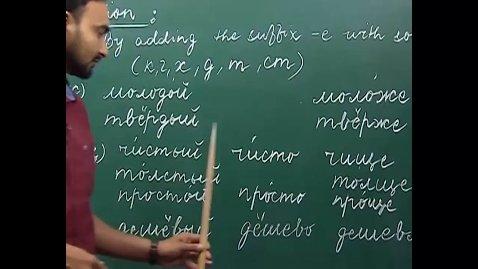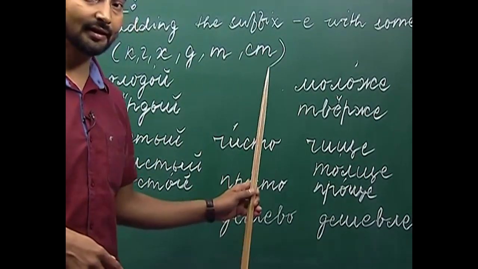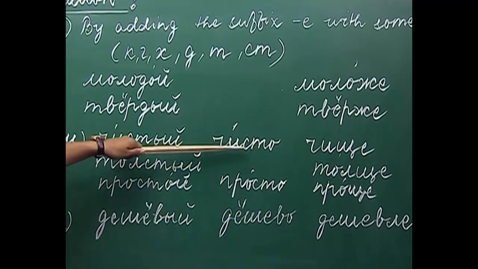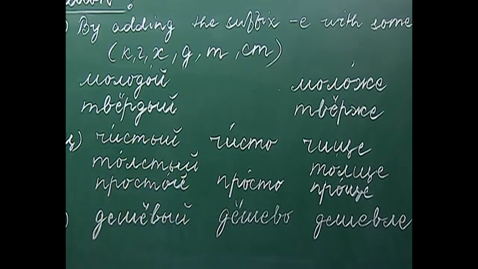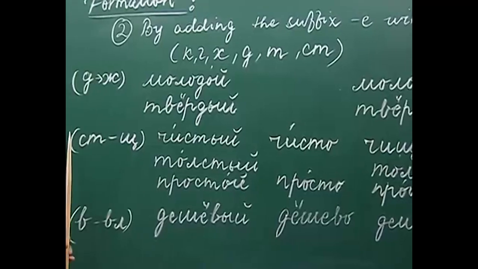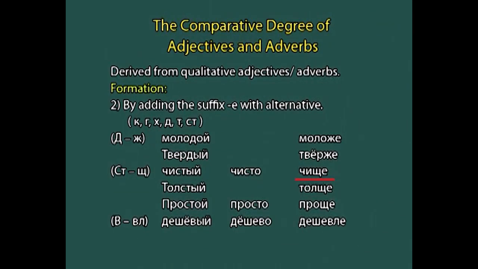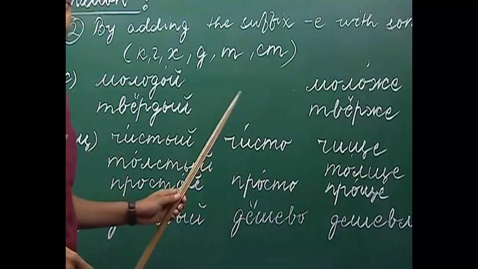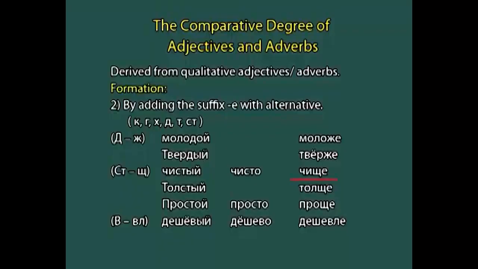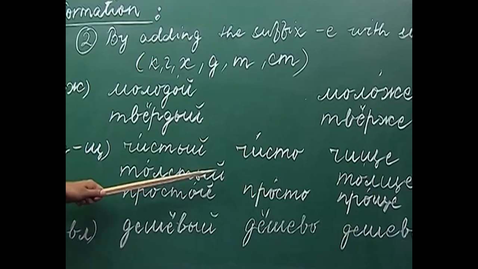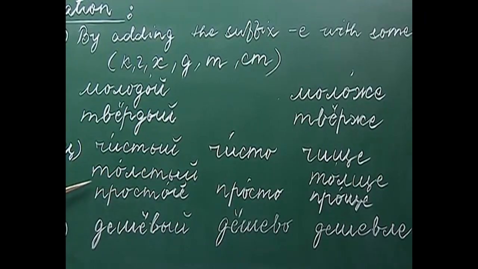So, how do we form the comparative degree from either the adjective or the adverb? We drop the ending, and as you can see, the stem ends with the consonant cluster s and th together. As we have already told you, we have to change this consonant cluster to sh. Cheeshe. Cheeshe is the comparative degree derived from the adjective cheesty or cheesta, which is the adverb. Cheeshe is cleaner.